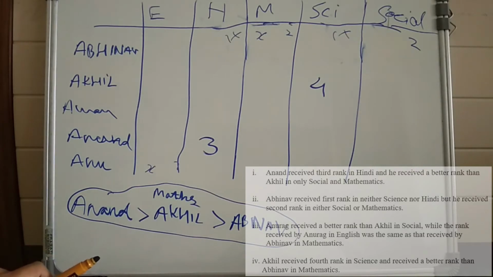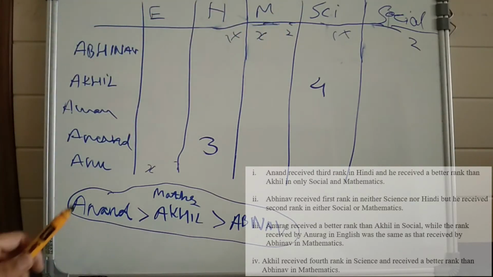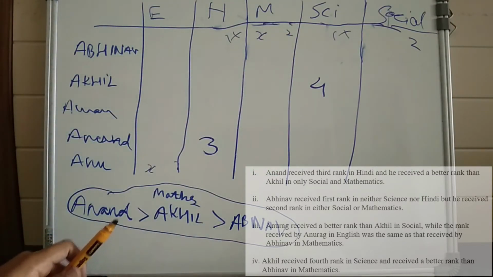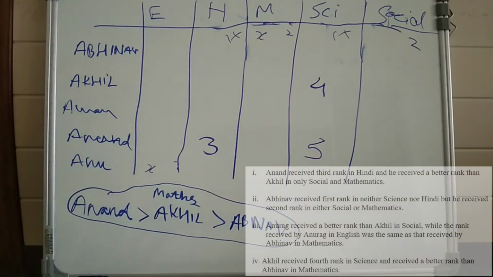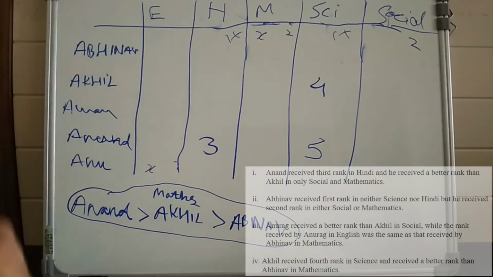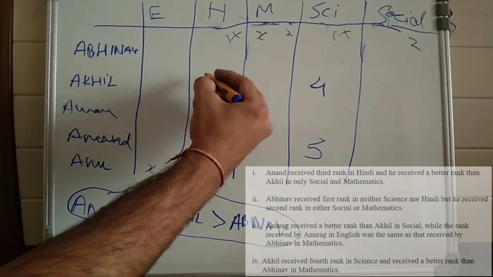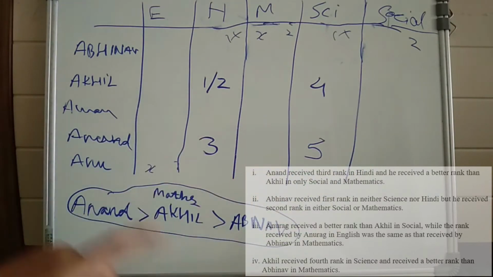So we can say that Akhil is better than Anand in the remaining 3 subjects, that is in English, in Hindi and in science. If we look at science, Akhil already got 4 in science and Akhil is better than Anand. So Anand must be 5 in science. Only then we can say Akhil is better than Anand in science. Similarly, if we look at Hindi, Anand already got 3 in Hindi, so Akhil must get either 1 or 2 because Akhil is better. And in maths and social, Anand is better than Akhil.